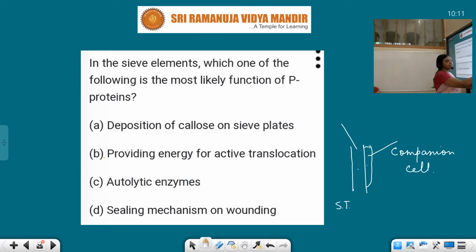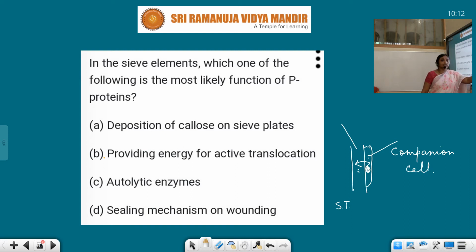This companion cell and sieve tube cell originate from the same mother cell. The difference here is that the sieve tube does not have a nucleus, but the companion cell has a nucleus and other things. So the activity of sieve tubes takes place with the help of these companion cells. So the question is, in the sieve element, which one of the following is the most likely function of P proteins? P proteins, which are present in the sieve companion cell, are helpful in translocation. They provide energy for active translocation, as it is not active because of the enucleate structure, no nucleus is there.